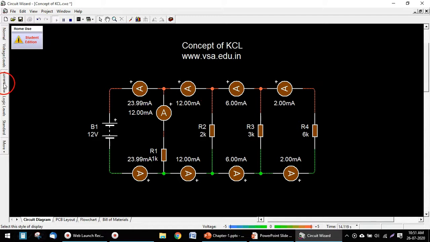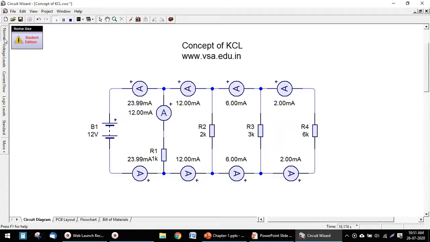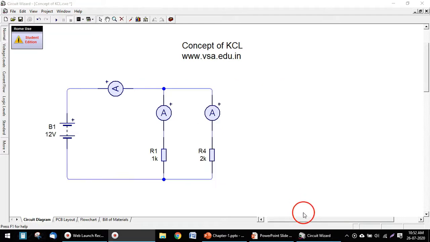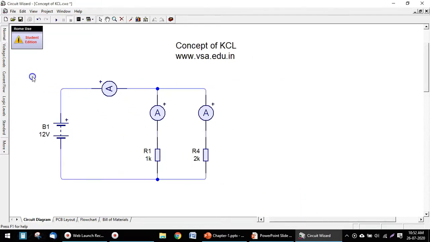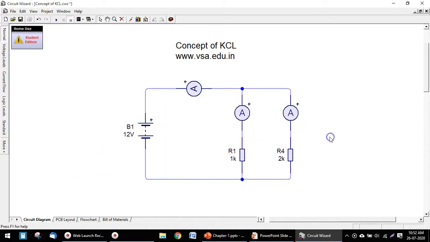If we reduce the complexity of this circuit and show the circuit like this, this circuit is really very simple to understand, and here there are only two branches, R1 as 1 kilo ohm and R4, the value can be changed, it is just a number, it is 2 kilo ohm, and there are three ammeters connected. Now I run the circuit.